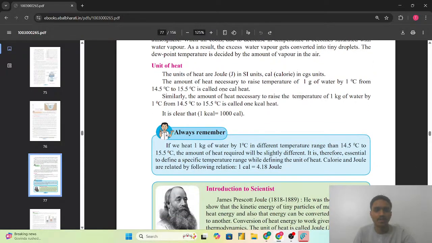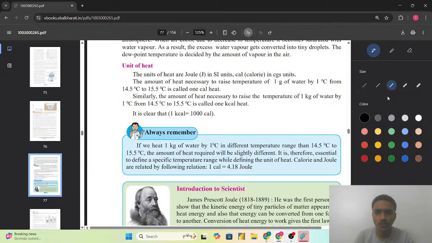सो यूनिट ऑफ द हीट, आगे हीट के यूनिट्स के बारे में हमें यहाँ पर देखना है. सो क्या है? So the unit of the heat are joule in SI unit and calorie in CGS unit. So again, it is important. So the unit of the heat are joule in SI unit and calorie in CGS unit. So there are the two, basically I want to show with the SI unit, that is System International.